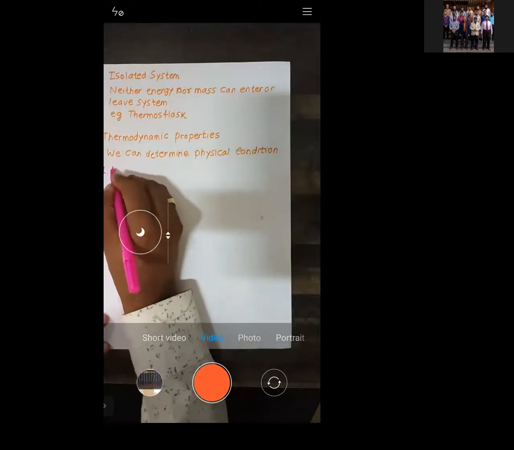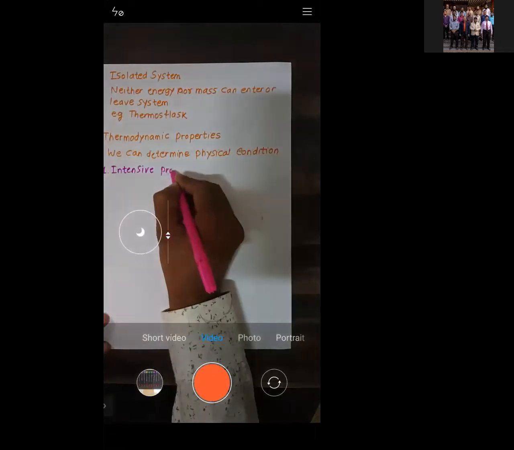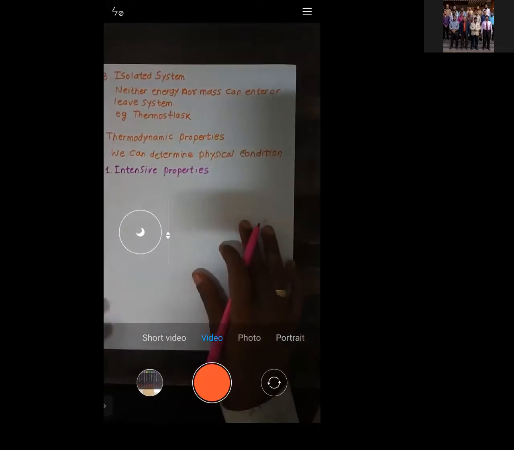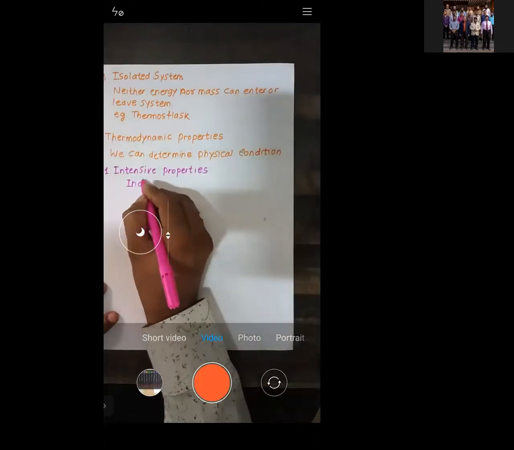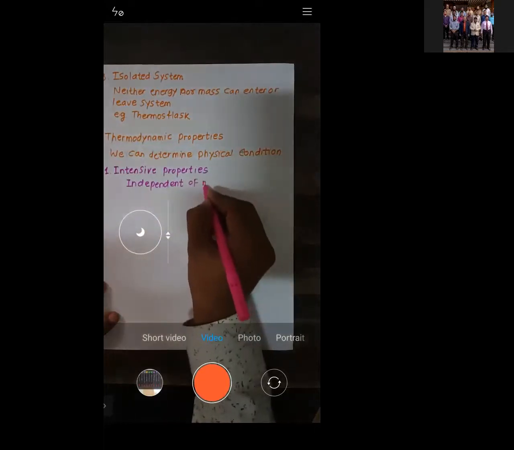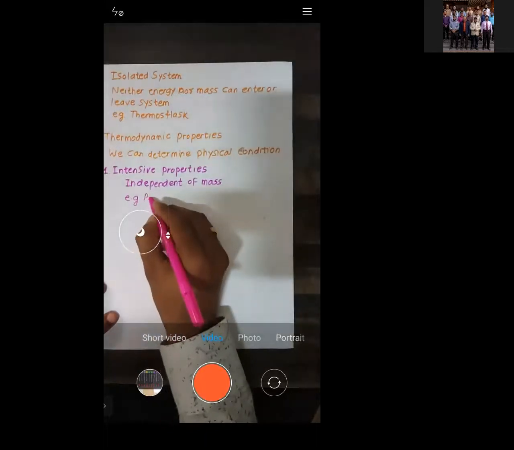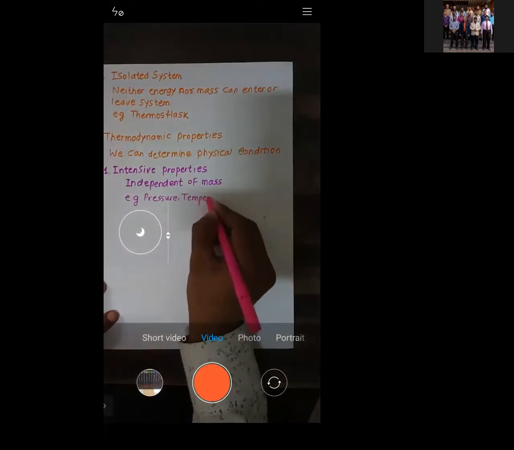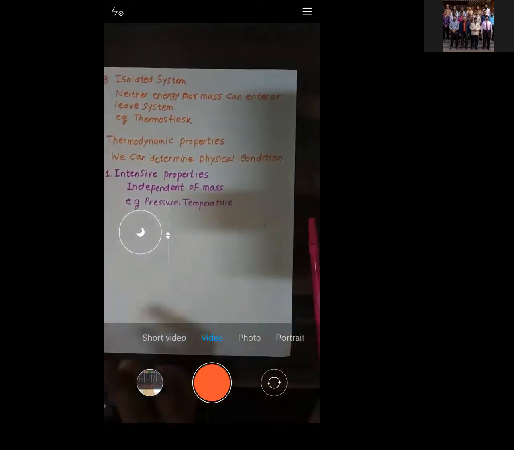First, it is called intensive properties. Try to understand what is intensive. Intensive, as its name indicates, these properties are independent of mass. Examples of intensive properties are pressure or temperature, which don't depend upon the mass. Simple, I will give you an example.